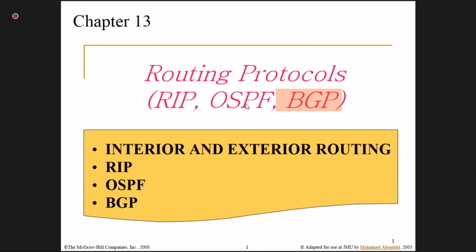other metrics also. As I stated, how much is the congestion, path congestion, how much is the cost, what is the bandwidth, how fast the link is. So those things are also considered, and that is why it is known as link state.